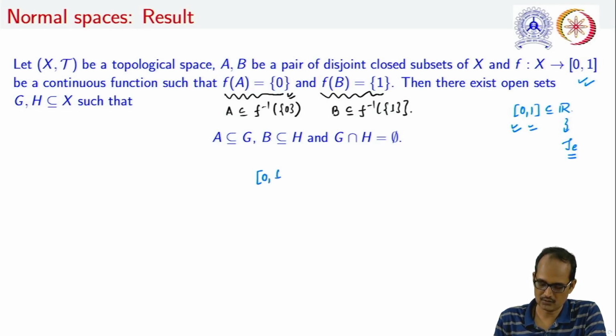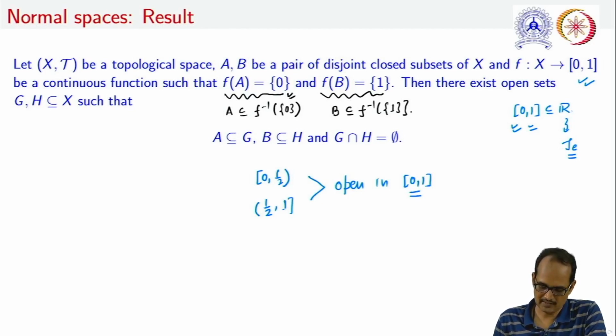Let us take two open sets, this [0, 1/2), this is an interval, and let us take another open set that is (1/2, 1], this is another interval. Note that both are open in this closed interval [0, 1] because it is equipped with the relative topology.